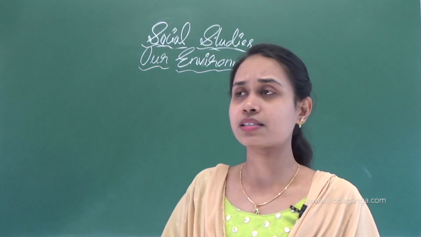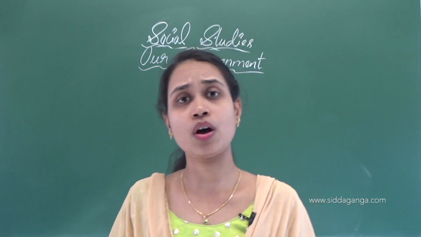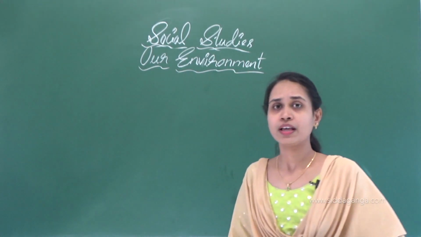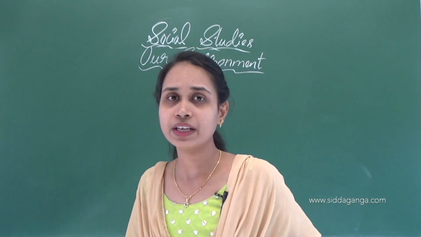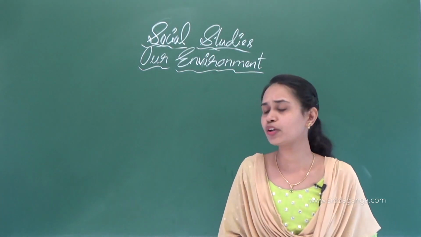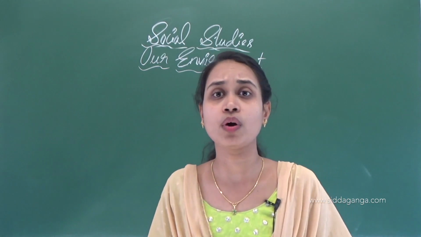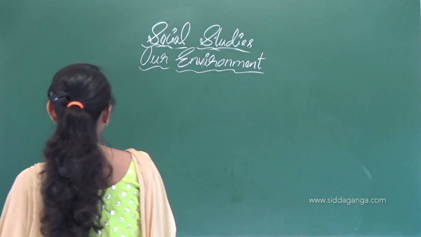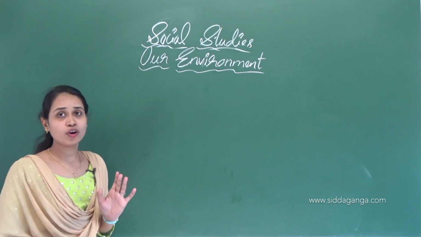The earth is the home of living and non-living things. Both living and non-living things make up our environment.